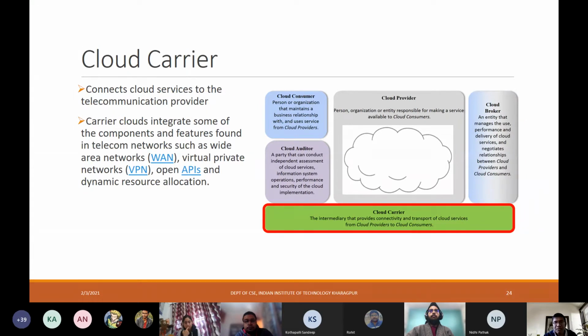Then comes the cloud carrier. It connects the cloud services to the telecommunication provider and provides different types of networks, VPNs, and APIs for dynamic resource allocation. All of these are done by the cloud carrier.